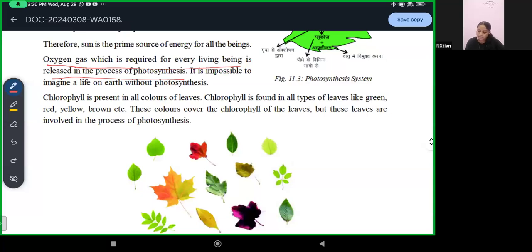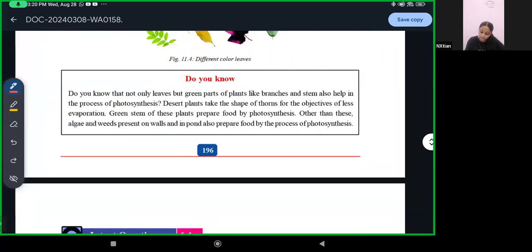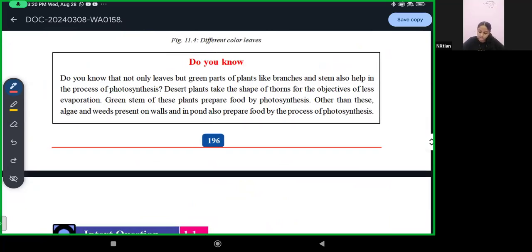Chlorophyll is present in all colors of leaves. Chlorophyll is found in all types of leaves like green, red, yellow, brown, etc. These colors cover the chlorophyll of the leaves, but these leaves are involved in the process of photosynthesis. Do you know that not only leaves, but green parts of the plant, like branches and stem, also help in the process of photosynthesis.